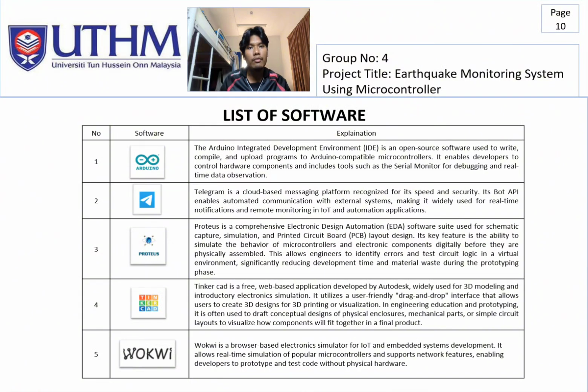And then, Tinkercad is a free web-based application developed by Autodesk, widely used for 3D modeling and introductory electronic simulation. And then the last one is Wokwi. Wokwi is a browser-based electronic simulator for IoT and embedded system development. It allows real-time simulation of popular microcontrollers and supports network features.